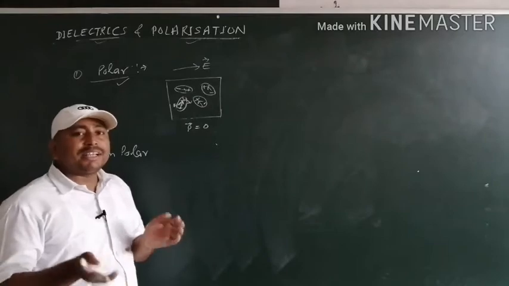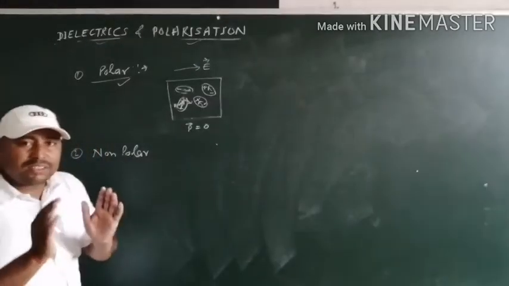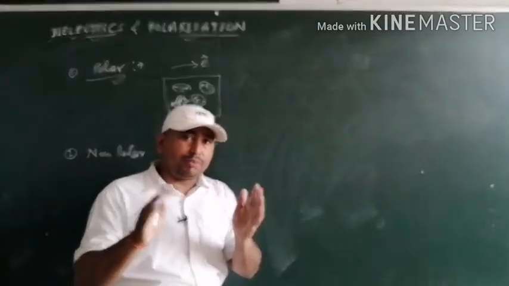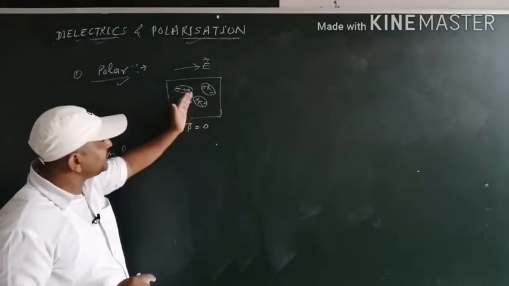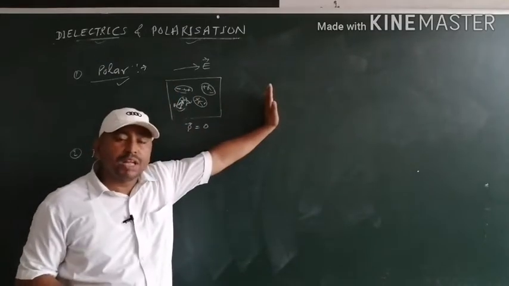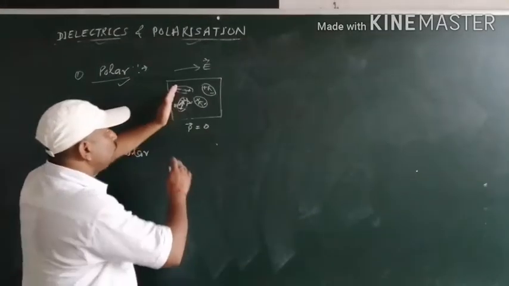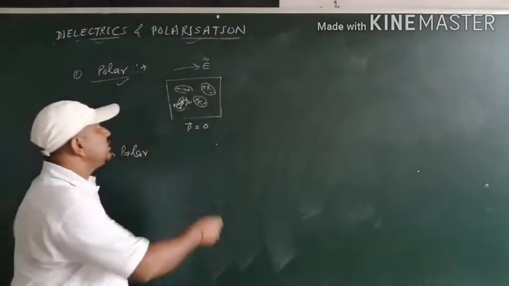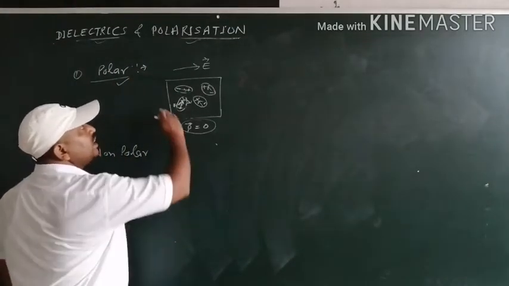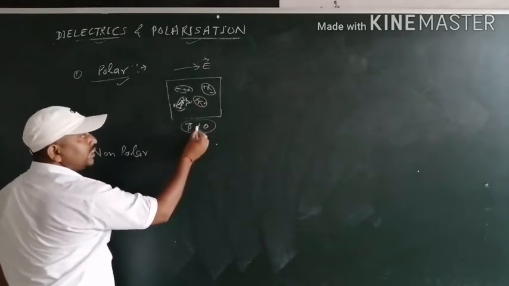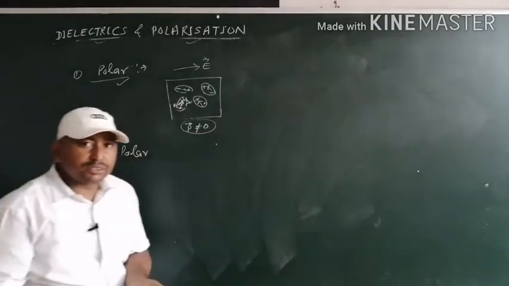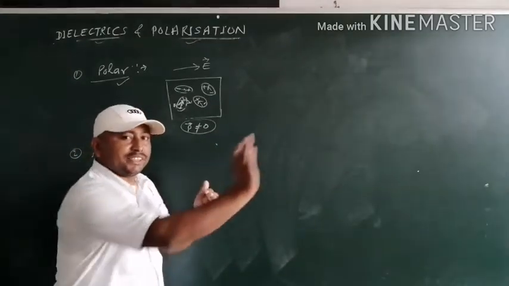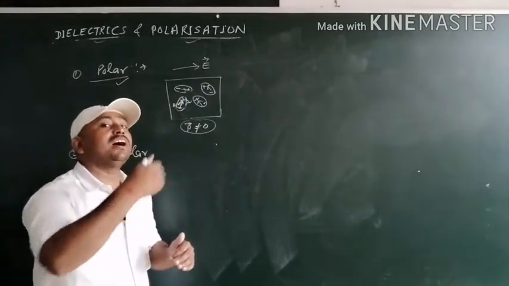But here our topic of discussion is what will happen when all the molecules of a per unit volume substance reorient themselves along the electric field. We know that if all the molecules orient themselves along the direction of the electric field, then the net dipole moment produced per unit volume is not equal to zero. So we can say that the molecules polarize. It means polarization occurs.